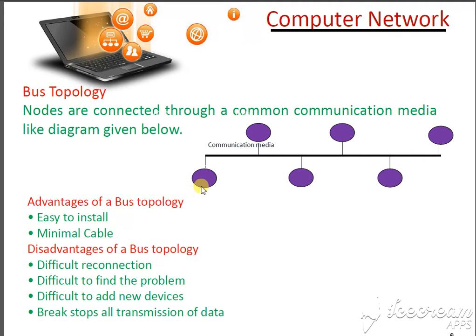In this communication system, when you connect the devices, when you connect the computers, there is one particular communication medium. This is known as a backbone. With this backbone, many devices will be connected. One can be a computer, one can be a printer, the other can be a computer. When these different devices are connected, they send data and information among them.